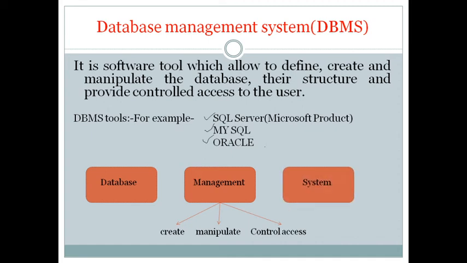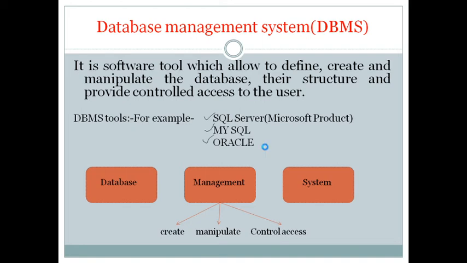And third one is system. System means which takes some inputs and, after processing, gives some outputs. So a combination of these three terms gives us the DBMS, that is, database management system.